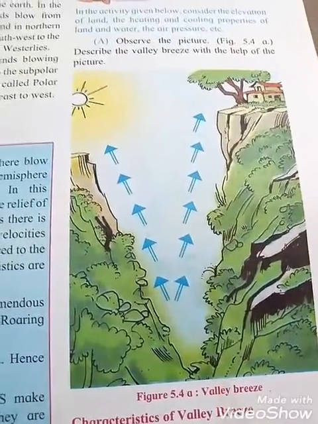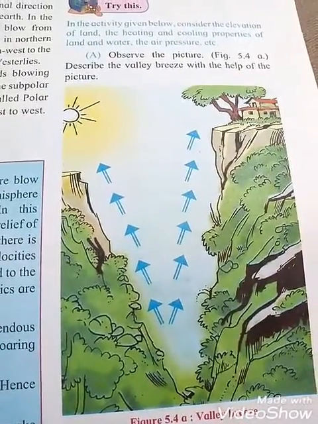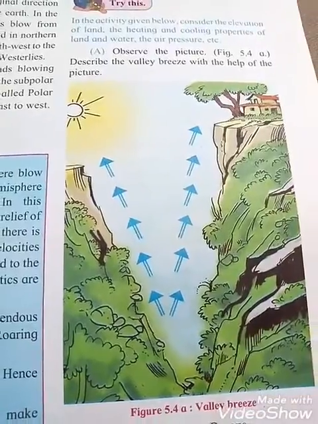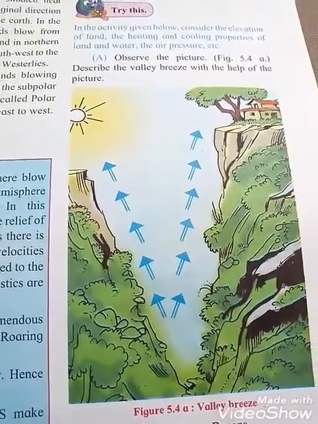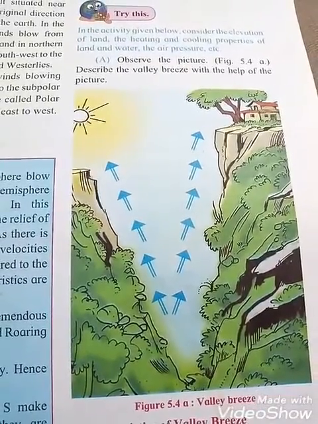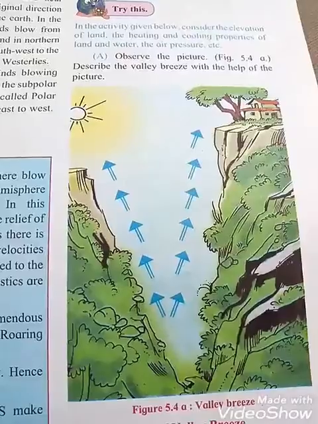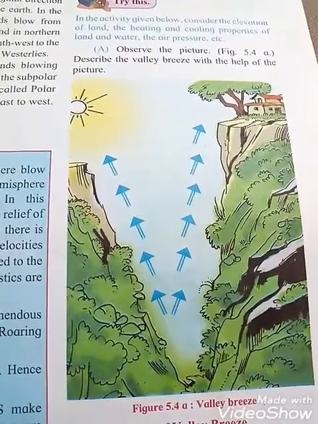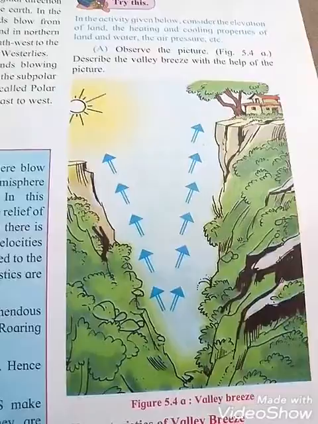See students, by seeing this picture, valleys are cooler compared to the mountain tops during the day, and mountains are comparatively warmer. Air pressure is greater in the valley. Winds blow from the valley to the mountain top, and a valley breeze sets in after sunrise. So these are the features of the valley breeze.